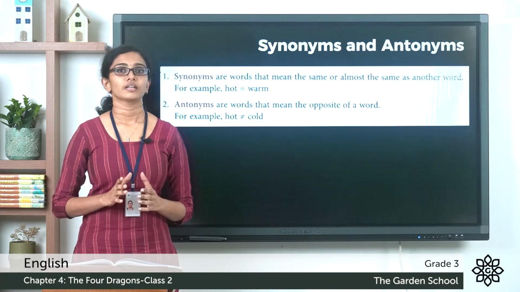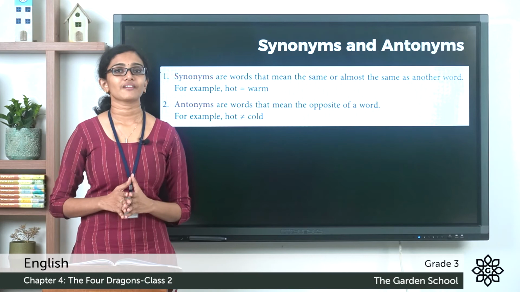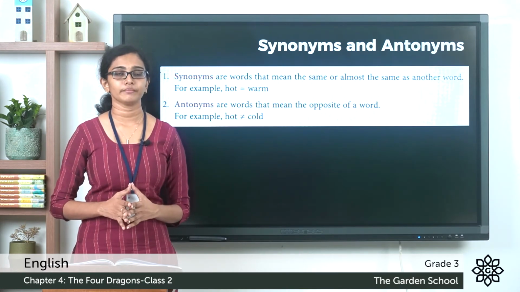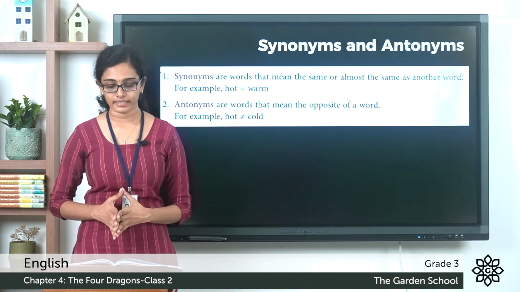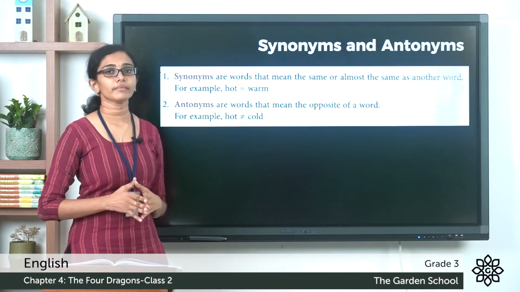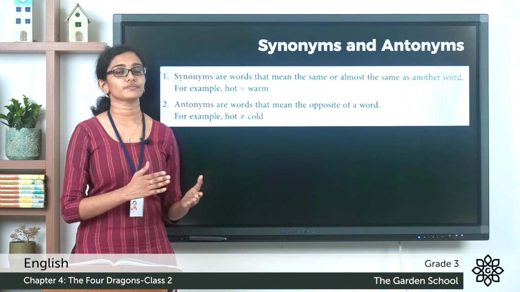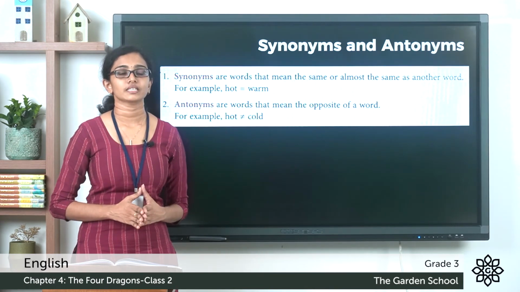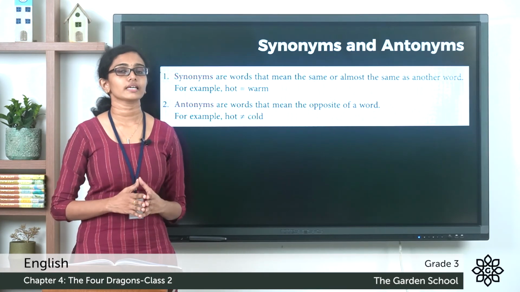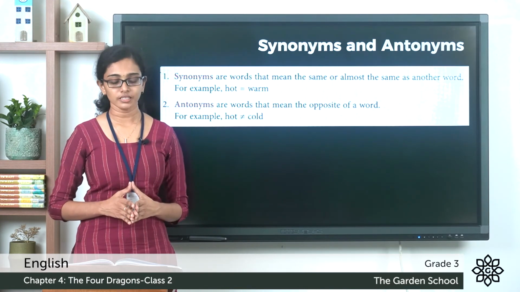Clear? Now let's see what are synonyms and antonyms. Synonyms are words or phrases that have the same meaning or almost the same meaning as the given word or phrase. And one example is given in the text itself. Hot and warm is a synonym. Another example, beautiful. Pretty is a synonym to beautiful. And rich. Wealthy is a synonym to rich. You can find more examples.